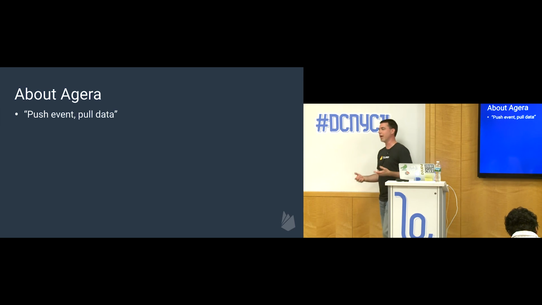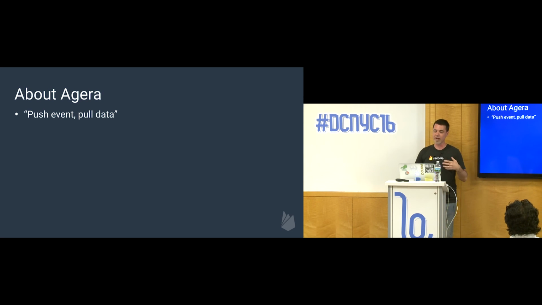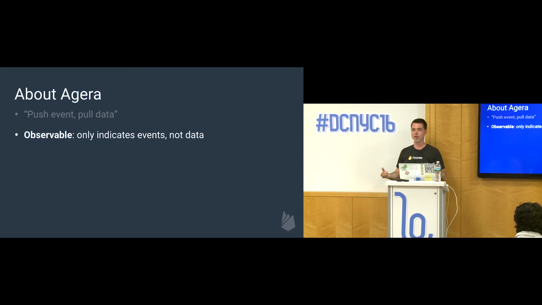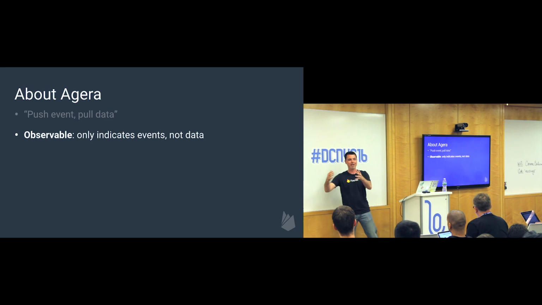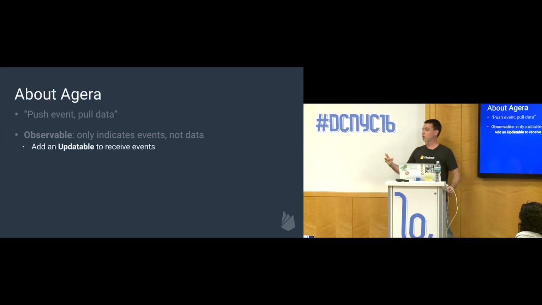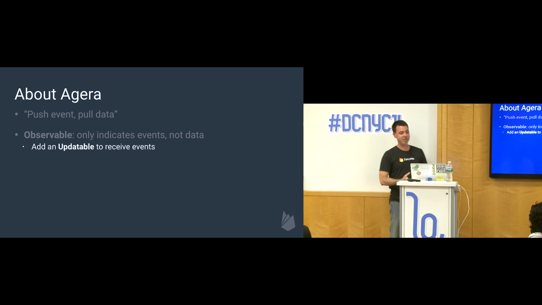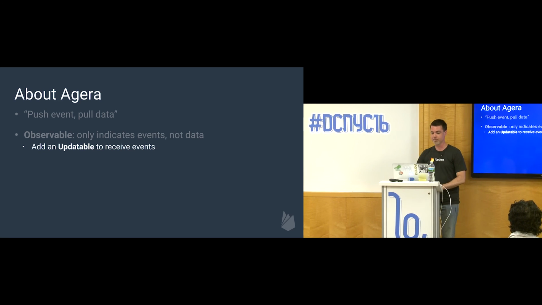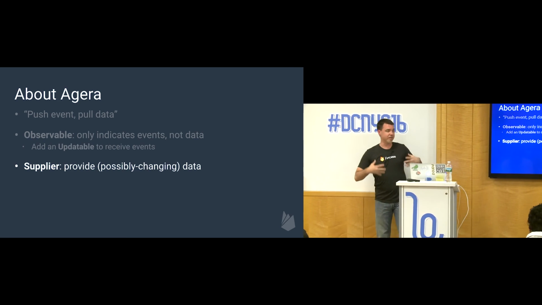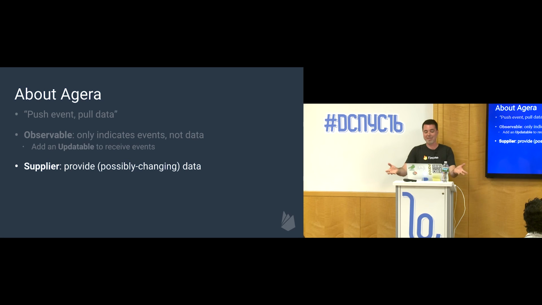It has what they call a push event, pull data model, which is to say that observables only ever indicate that something happened. There's no data attached to it. An observable only tells you a thing happened. It won't tell you which thing. What you do with that observable is you register an updatable on it, and that updatable gets triggered, again only on the fact that something changed, not what changed or what its new value is. There's also a concept of a supplier, which is just something that generates data, and it has one method, get. It just provides data. But this data could potentially change over time, so you could call get on it multiple times, and the value could change.